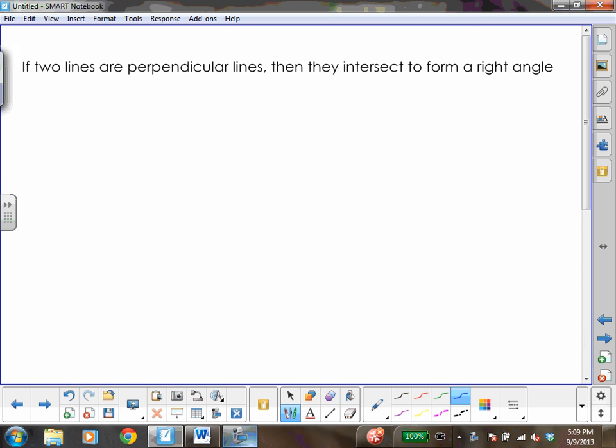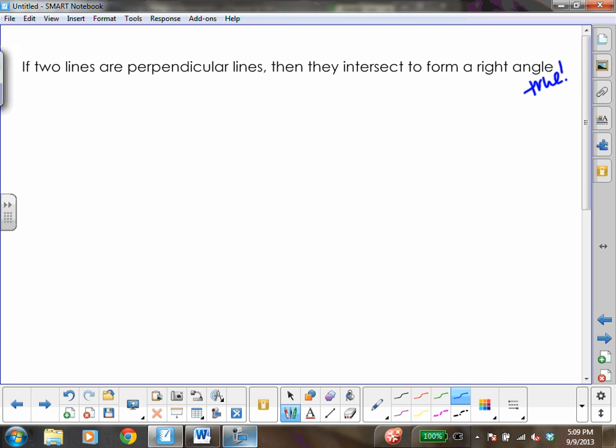If two lines are perpendicular lines, then they intersect to form a right angle. I want to see if this statement is a biconditional, and if so, I want to rewrite it as one. This is my original statement, and it appears that my original statement is true because it follows the definition of perpendicular lines. Perpendicular lines intersect to form right angles, so this is true.